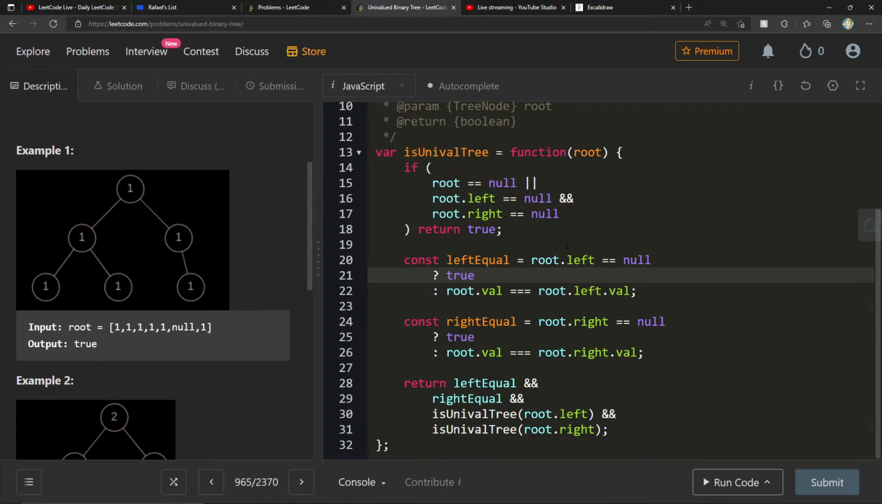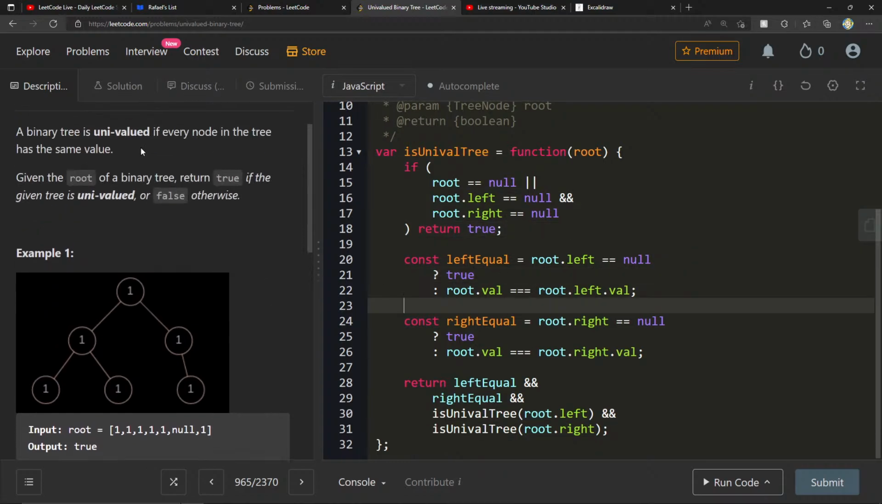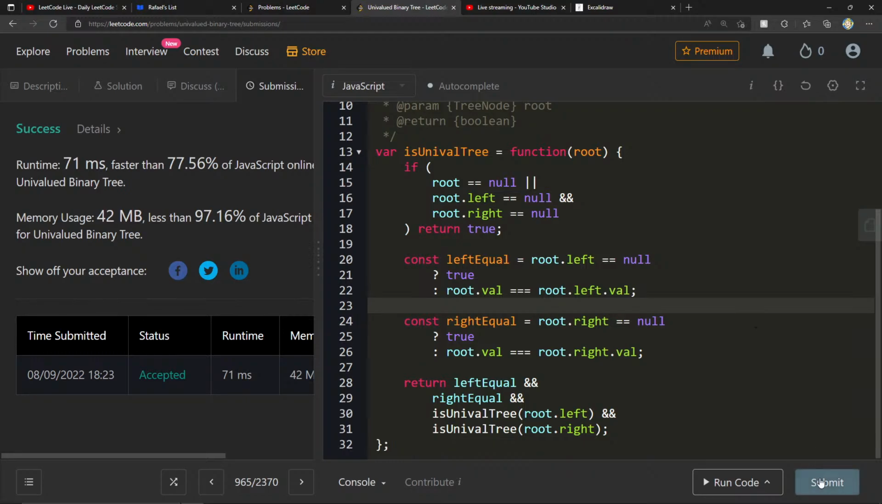Let's see if root.left equals. Yeah, I think I'm okay with writing it this way. And I like the solution that we got, 77.56.